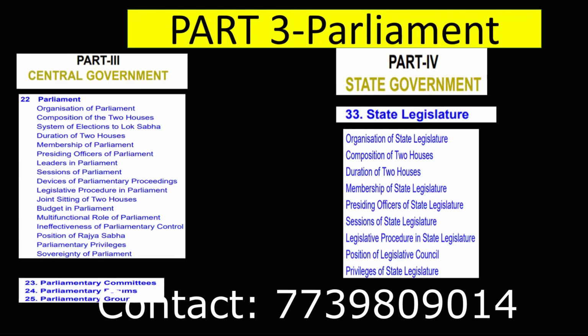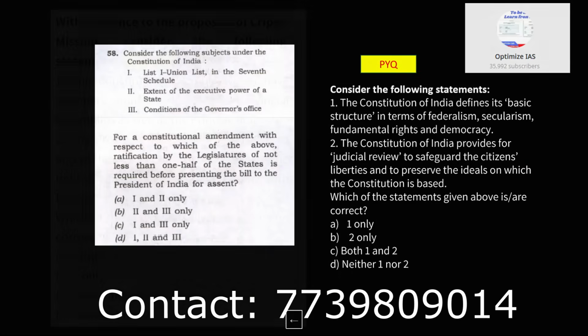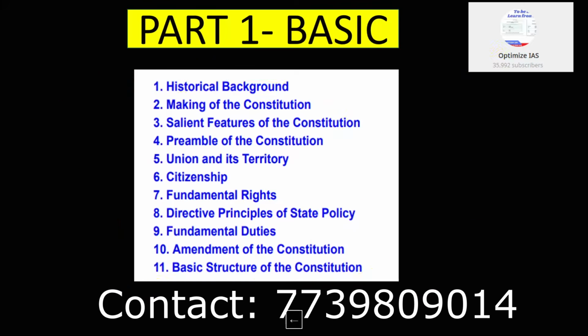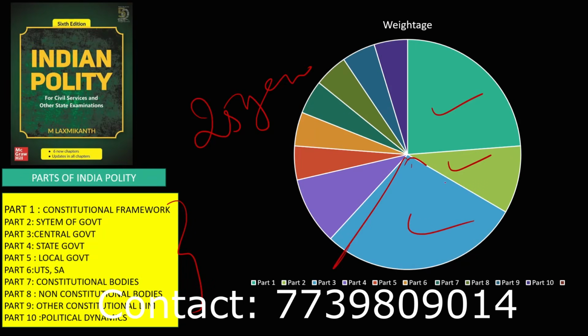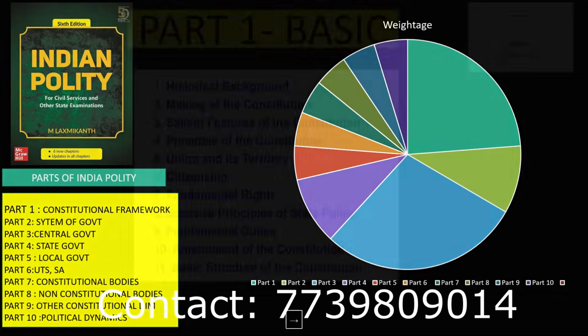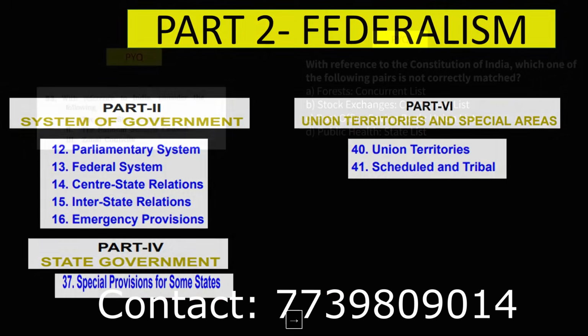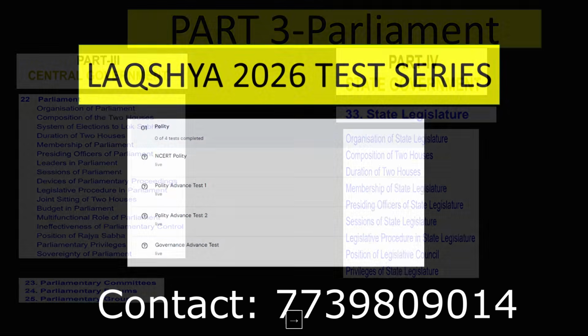Next, the most important part is the parliament part. You can see here, when I was showing you, these are the two regions where 33% of the questions are coming. Now you can see the parliament part. The majority of the questions are coming from the parliament chapter. So this is one chapter you have to read in depth.